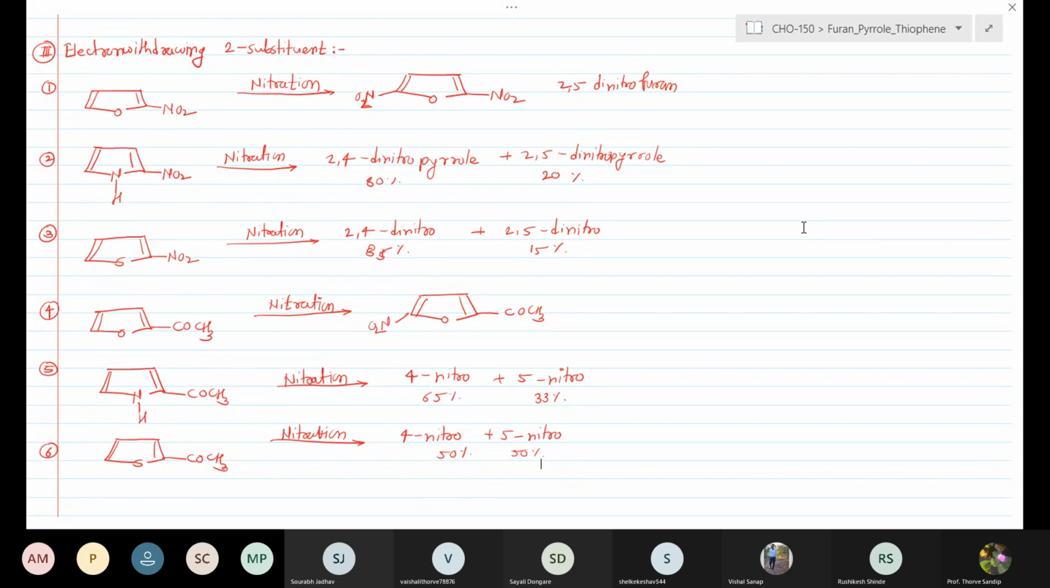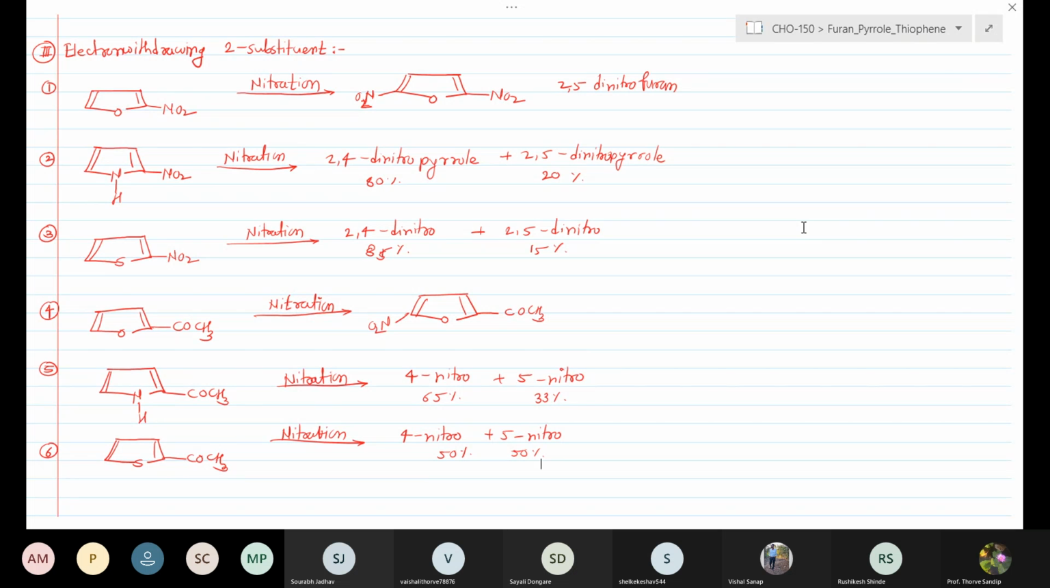But there is a difference in reactivity of the pyrrole and the thiophene. The selectivity of the pyrrole and the thiophene gets decreased, in which the 2,4-dinitro derivatives are obtained as the major product. Most of the electrophilic substitution is at the 4 position, which is obtained as the major.